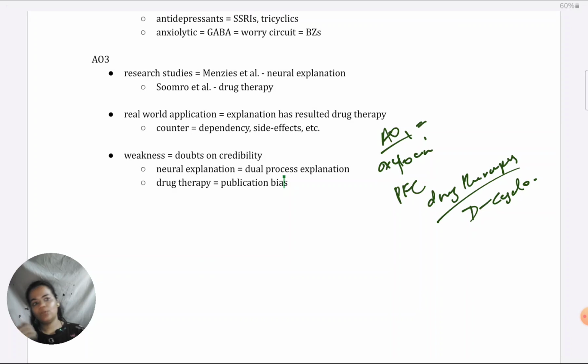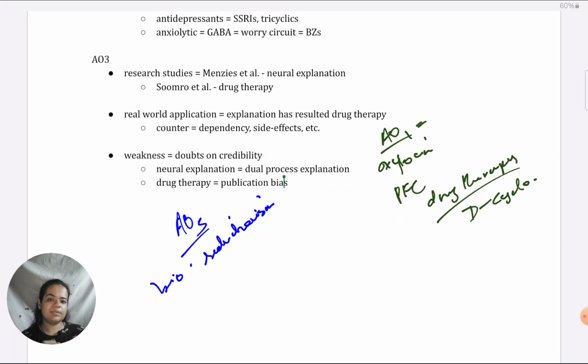Now coming to what other things you could have given in AO3. You could pick up any issue or debate that would be applicable to both, like reductionism, biological reductionism in fact. Both are reductionist because there are explanations besides neural, like the one which I gave, the psychological explanation. You could give that as an example. Or there are others also. The genetic explanation is there. You could give some concordance rates to support that even within biological, there are other possible explanations.